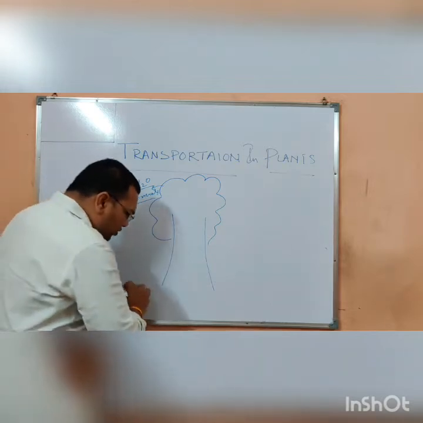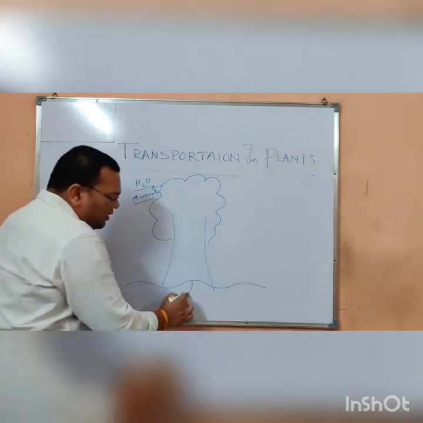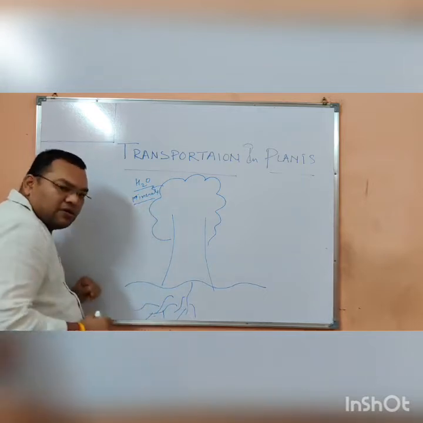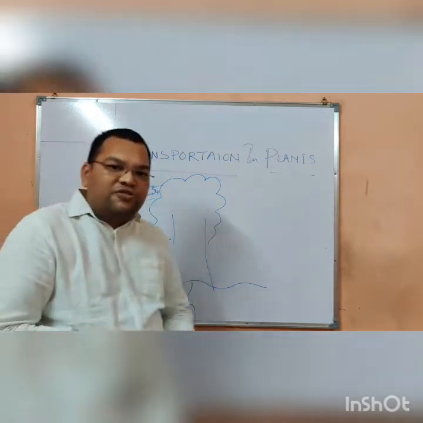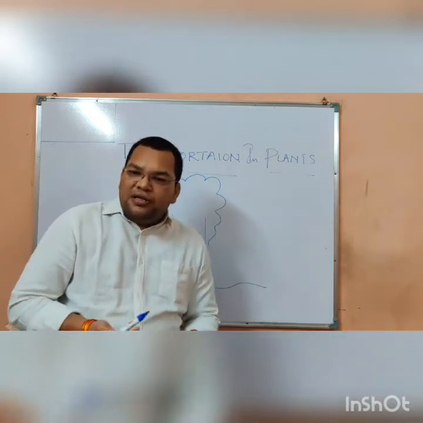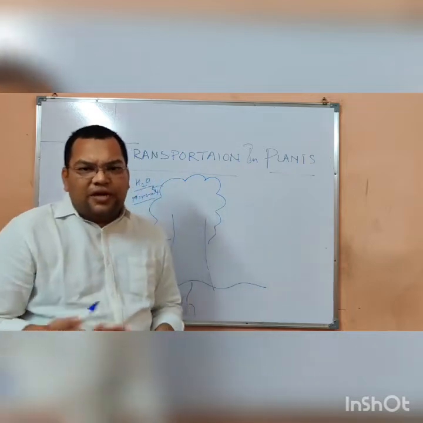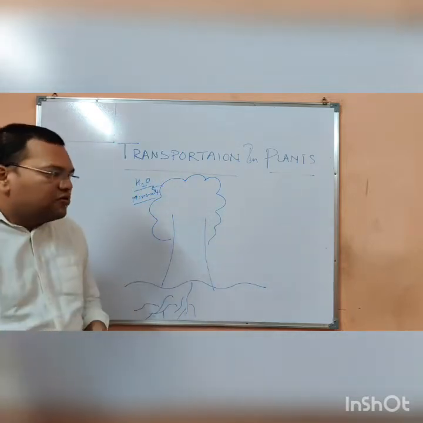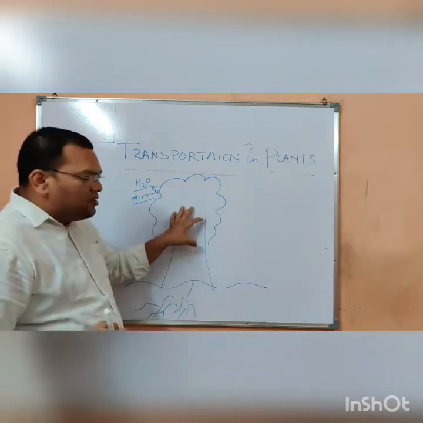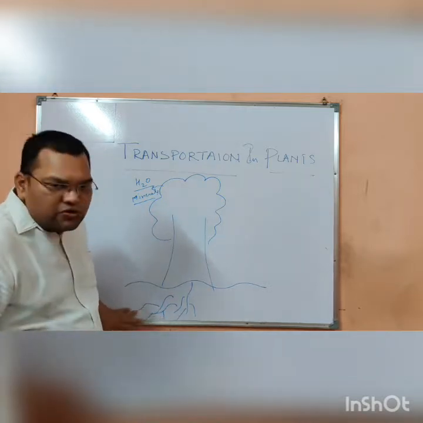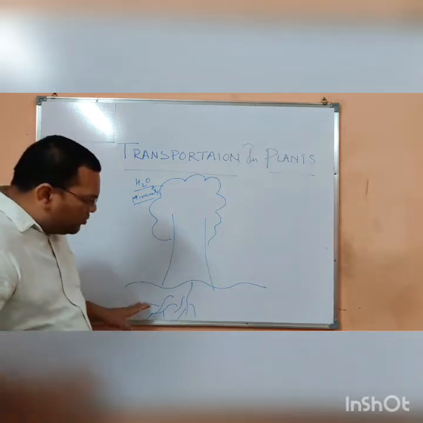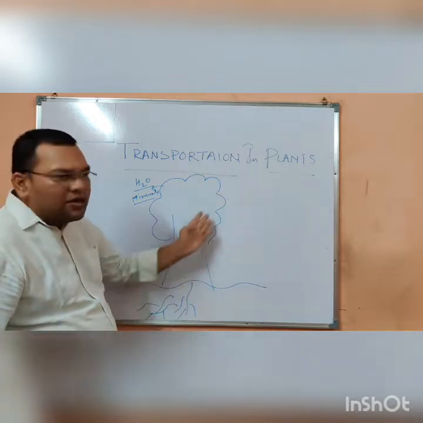We already studied in previous classes that they are absorbed by the roots. Minerals like phosphorus, potassium, sulfur, and some part of nitrogen also, whatever minerals are needed for the plants, are absorbed by the roots and supplied by the soil. From soil to the roots, from roots to the various different parts.